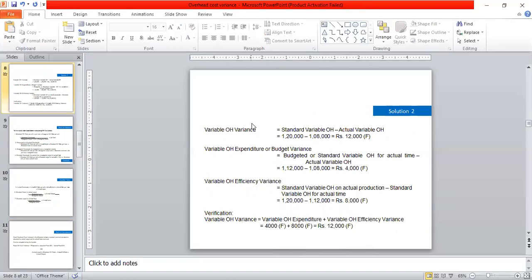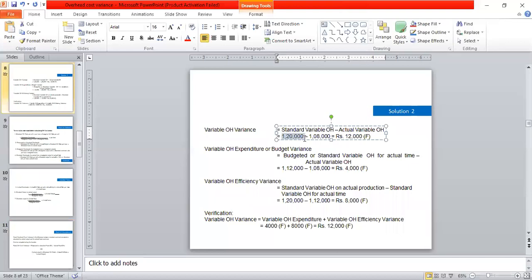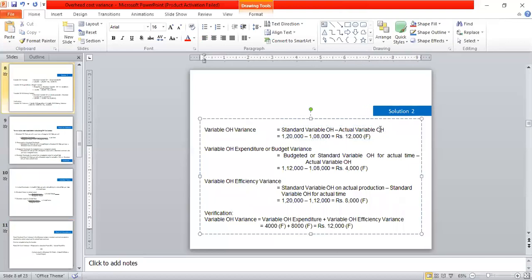Now we are able to put all these into the formula. First we are going to calculate the variable overhead variance, that is the standard variable overhead minus actual variable overhead. Standard variable overhead is 1,20,000 and actual variable overhead is 1,08,000.